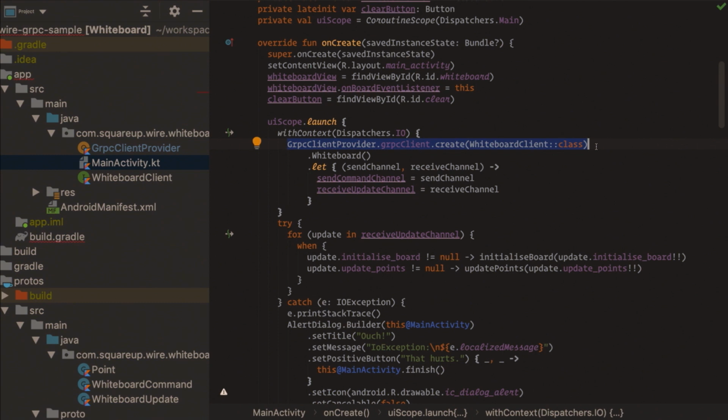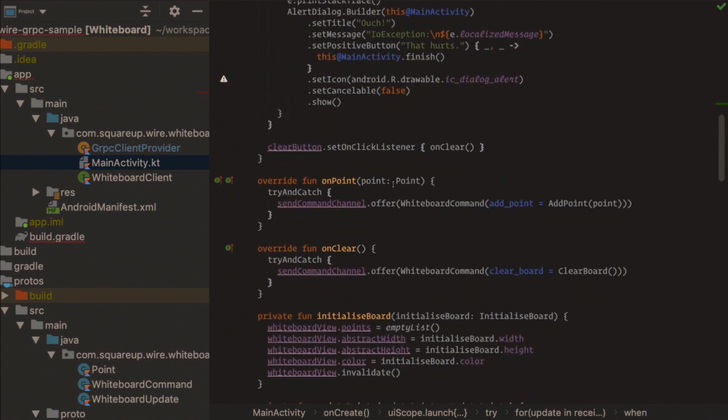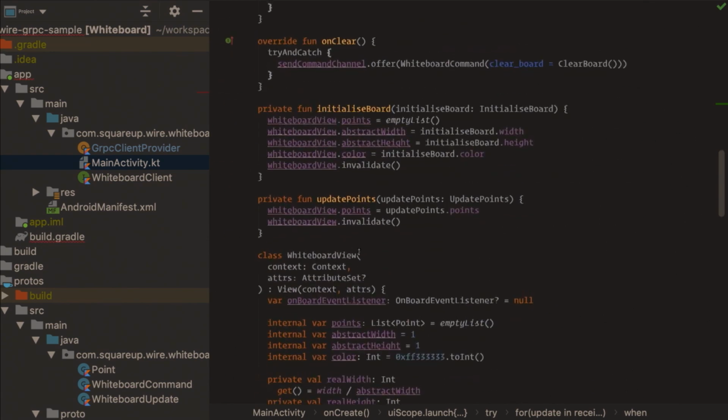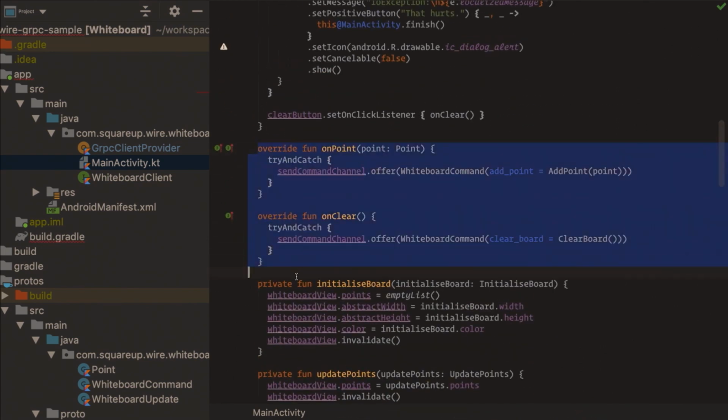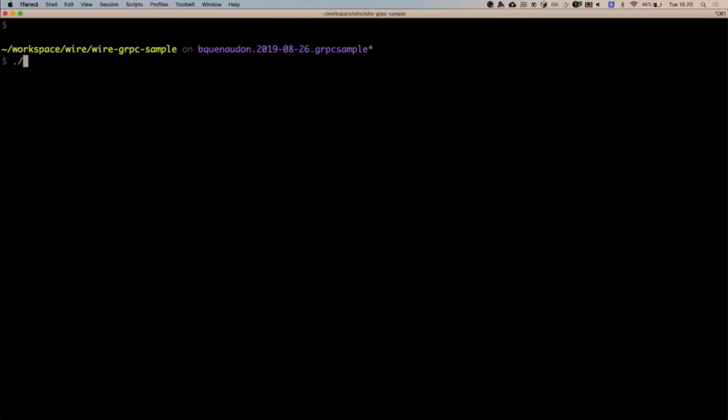We get our implementation furnished by Wire, called the whiteboard, and then we just store both the send channel and the receive channel. Then we listen to what the server tells us to do. If we need to set up the board, we do it. If it's a point, we draw it. And then in the view, we have a few click listeners. If there is a point, send it to the server. If the clear button is pressed, send it to the server. That's it. And so we'll see how it goes.